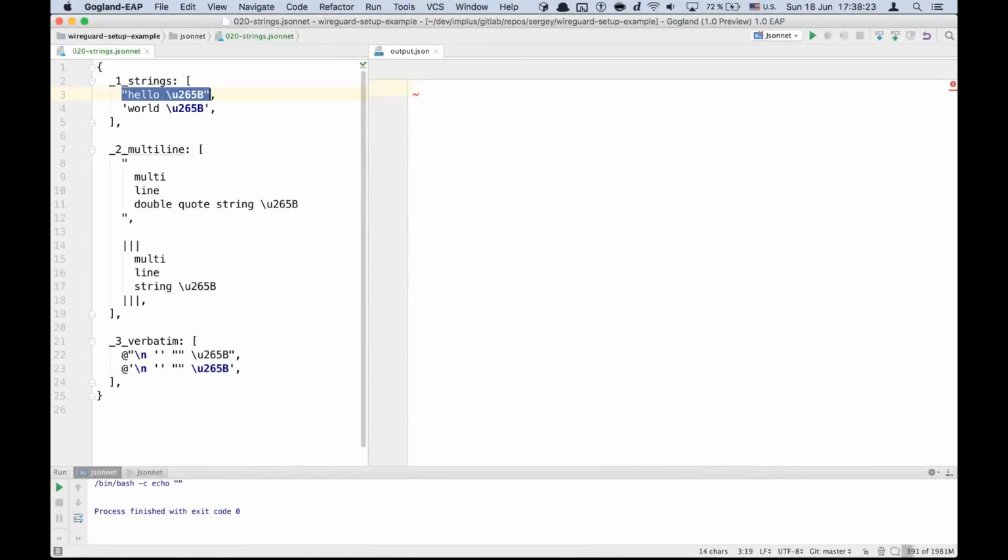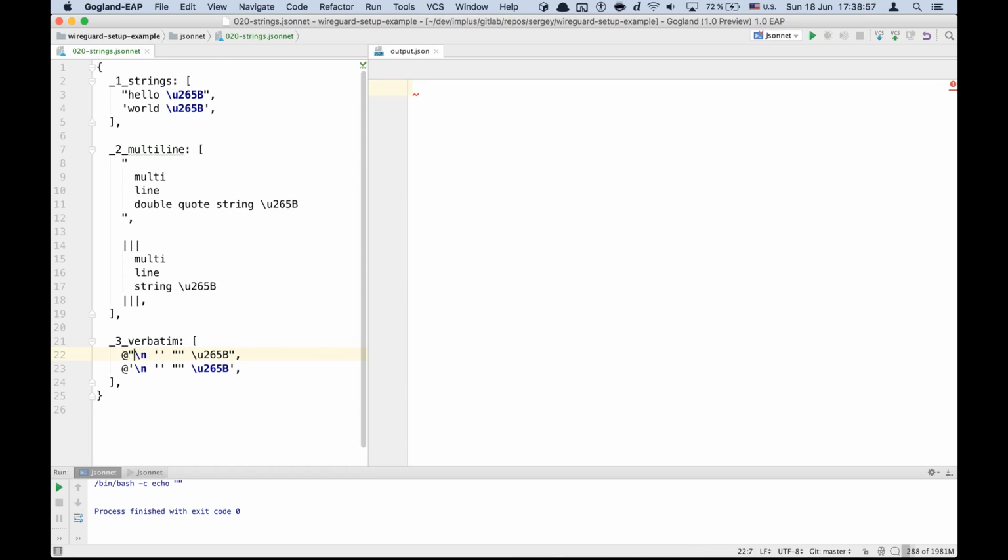Besides double quote strings, you can also use single quote strings, and double and single quote strings are interchangeable. Also, these strings can span multiple lines, and in the case of double quote strings and single quote strings, Jsonnet preserves all new lines and whitespace prefixes. And if you want to strip them, you need to use triple pipe strings, in which case Jsonnet strips whitespace prefixes. There are also verbatim strings, in which every character is processed literally, and Jsonnet escapes them automatically.